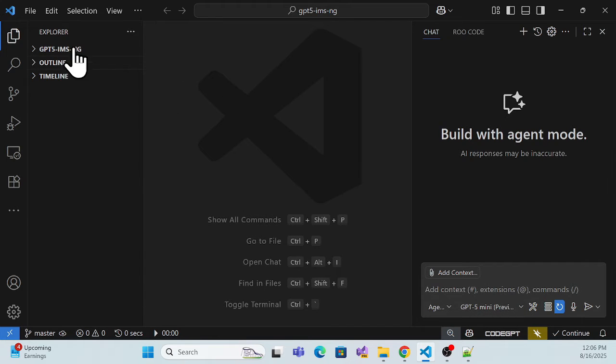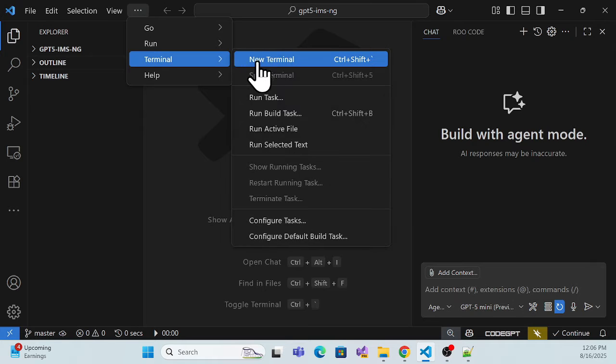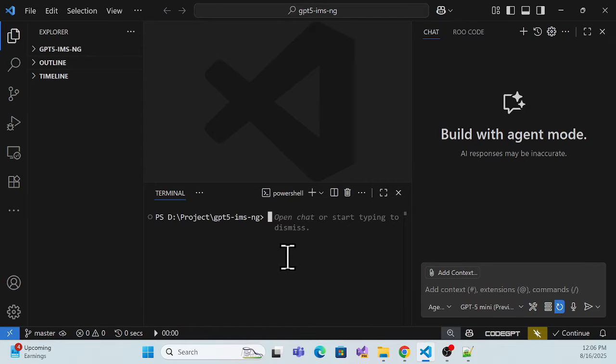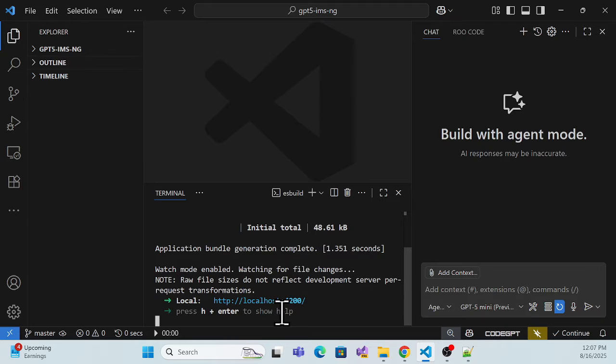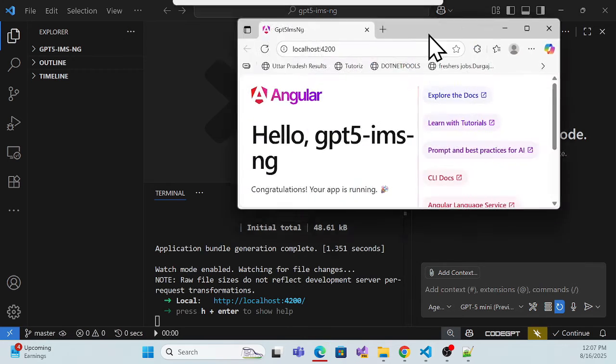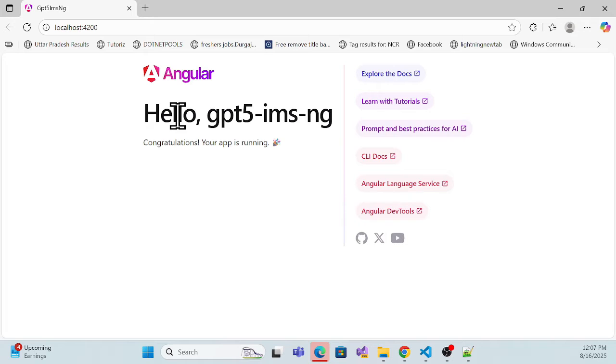For that, I can simply create a new application over here. You can just create a new project with ng and then mention whatever project name you want. I've already created it, so I'm not going to create it again. So yeah, this is my project, and I can simply run it and see what we have in this default template of Angular. Let me open this, and once you open, now see it is just a simple template. Nothing we have, it's just from scratch. I'm creating it from scratch.